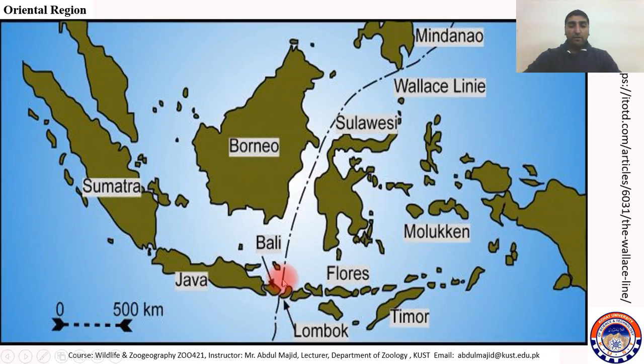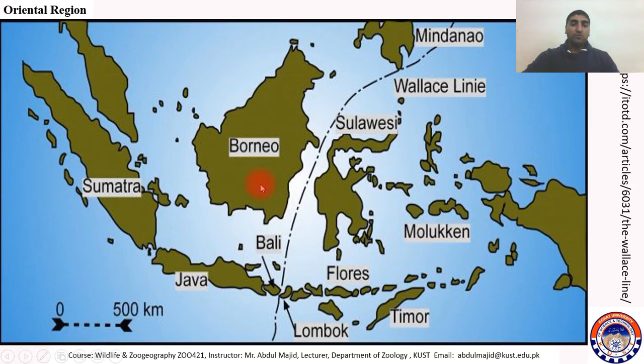It starts from here and then goes deeper between Borneo and Celebes. This is Celebes and this is Borneo. Then it crosses the Philippines and goes to the east, inside the whole Philippines. And by this way, it separates the two regions.